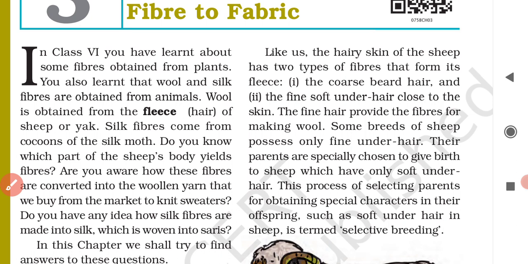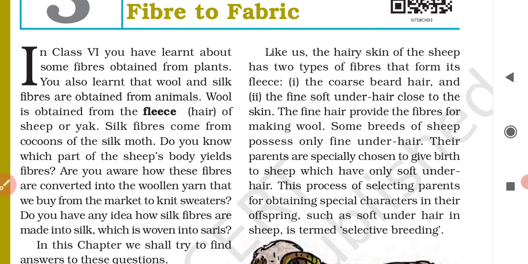Now, the human beings who rear the animals to get wool from their body also do this.